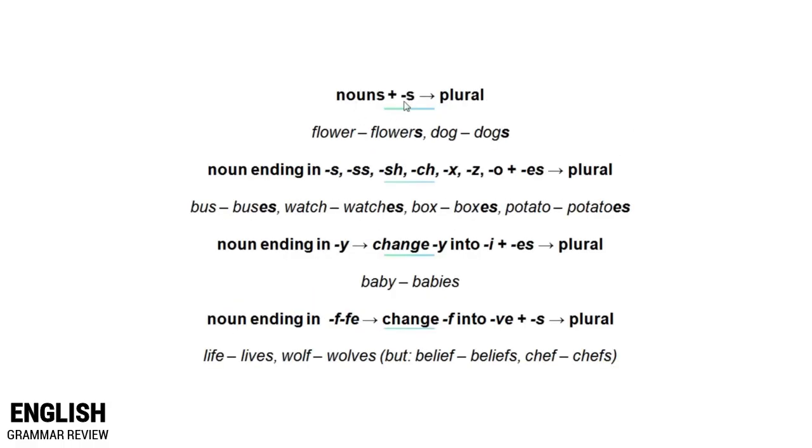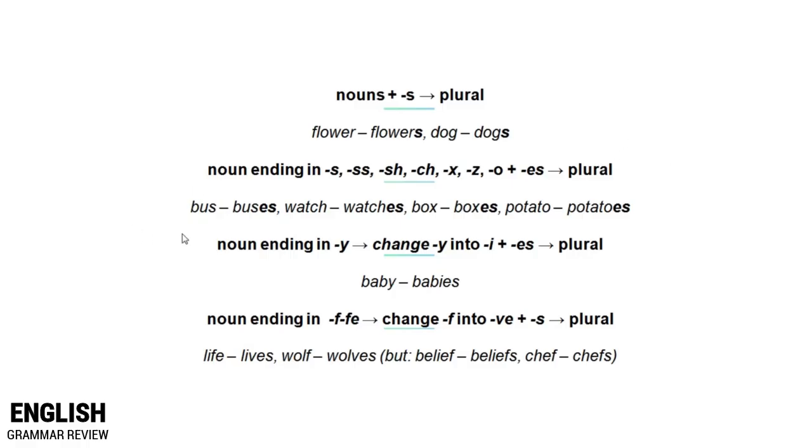Now, when we add s to a noun, it becomes more than one, or plural. For example, flower, flowers, dog, dogs. And nouns ending in s, ss, sh, ch, x, z, or o, we add es to it so that we can make a plural or more than one.